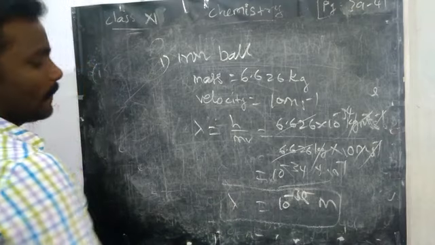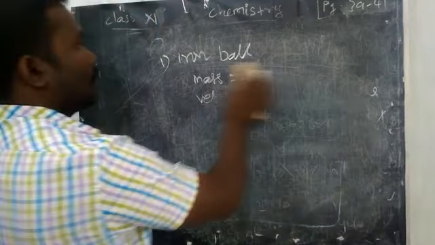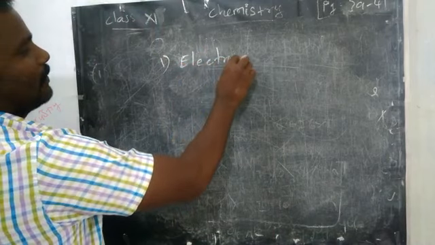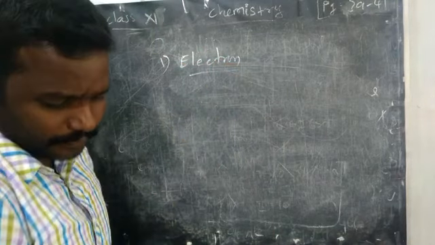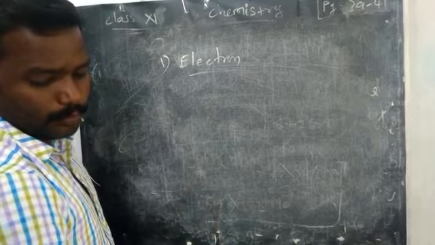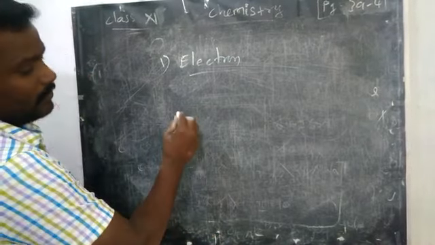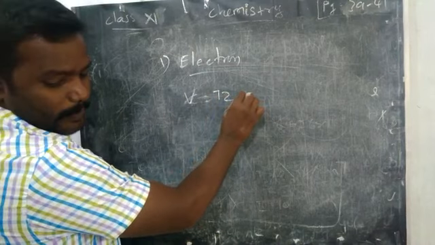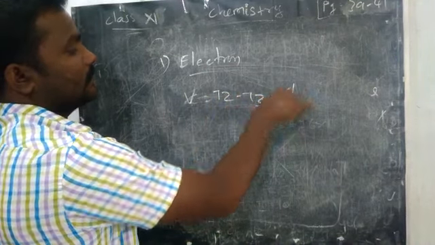For the electron, what is the velocity? The v is 72.73 meter second inverse.